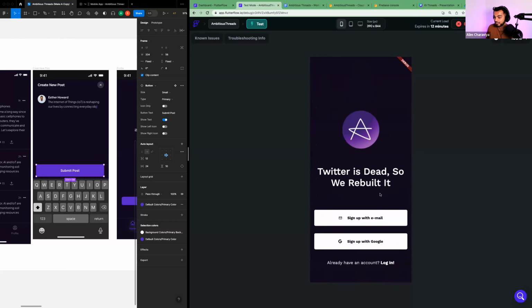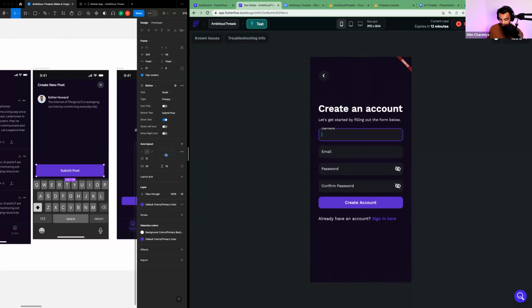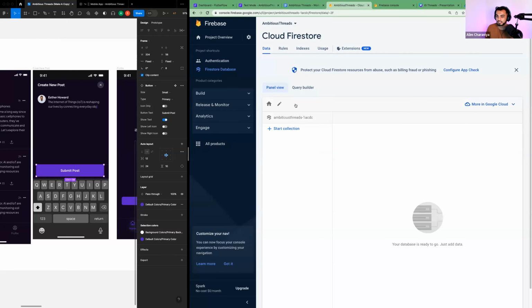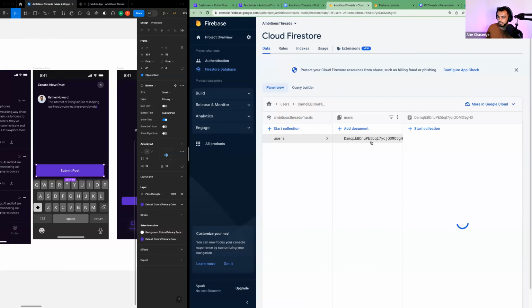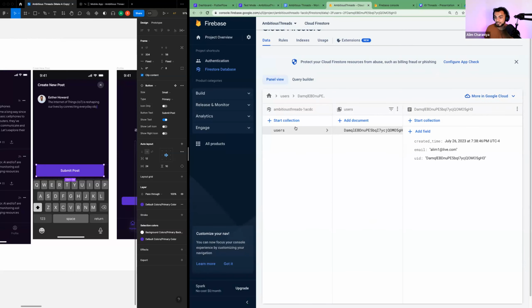Now you see your app kind of rounding at the corners, right? Sign up with email. We're gonna go back and we're gonna say Alim Charnia 1, Alim1 at live.com, Alim123, Alim123, create account. And now going back to Firebase, if I refresh my database here, aha, now I see my first user document in the database. So what you just did is you added a user to the database, and now your user can create other objects, and we have a reference to that user.